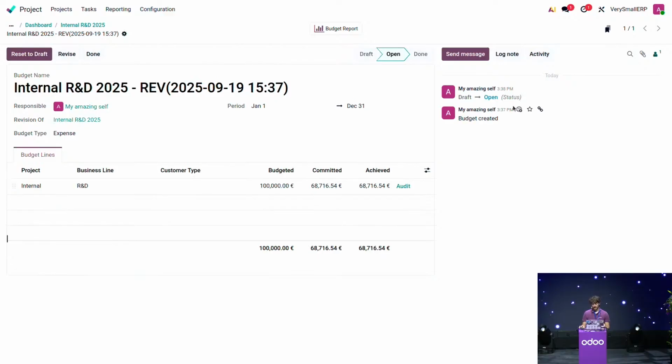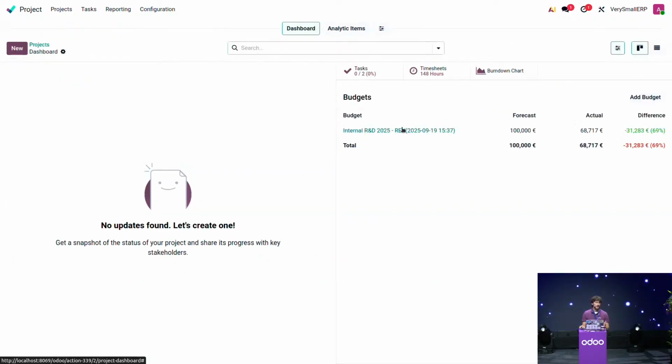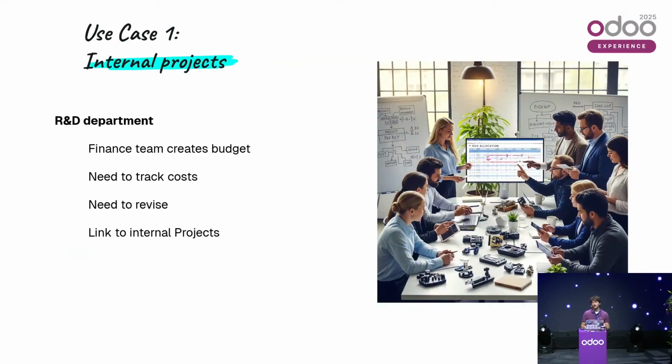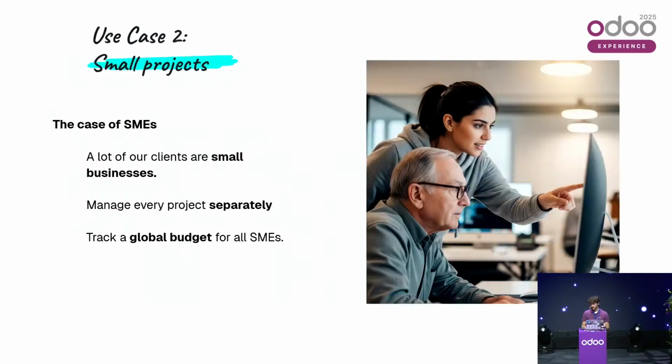And now we can open it again, and you might be wondering what happens to our project that was linked to that budget. Well, let's go back to our project dashboard, and boom, you can see that now it has been linked directly to the new revised budget with the forecast of 100,000 euros, and that we still have 31,000 euros to spend. This is how you can link your budget to an internal project and use it to track your costs and profitability. In this case, just the cost, because we chose the expense type of budget in your internal project. Let's go to the second use case.